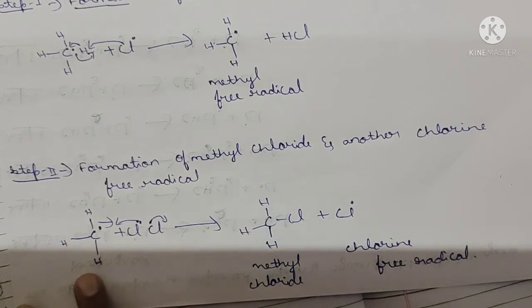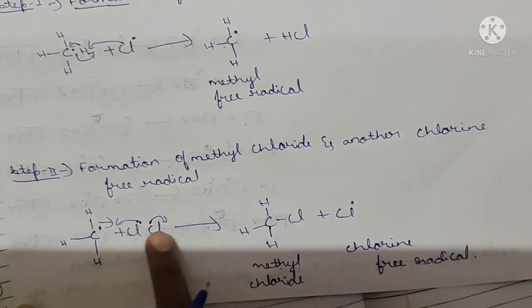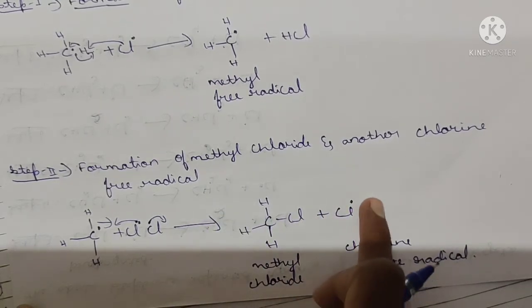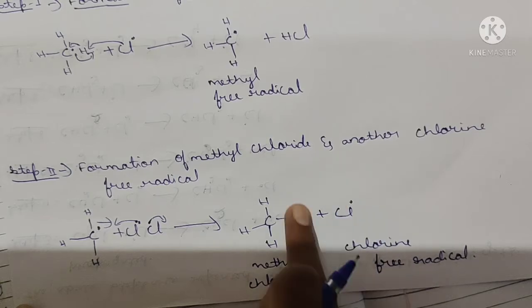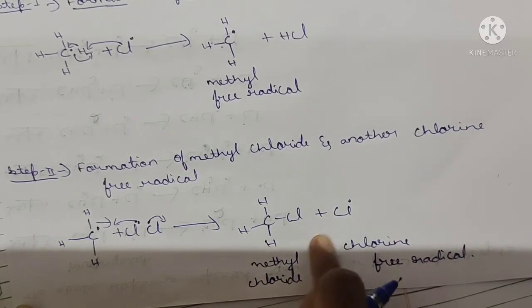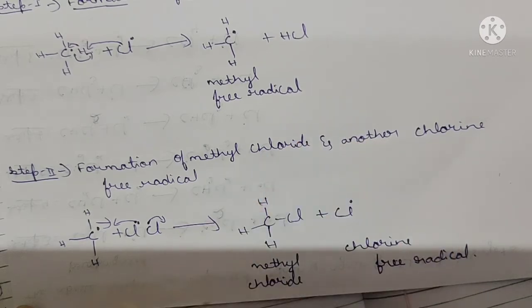The methyl free radical absorbs the chlorine and forms methyl chloride with another chlorine free radical. Now this chlorine free radical propagates the other steps. Let's discuss.